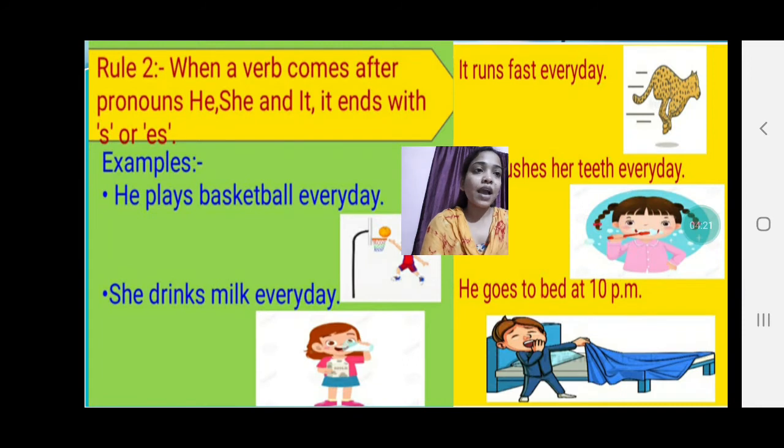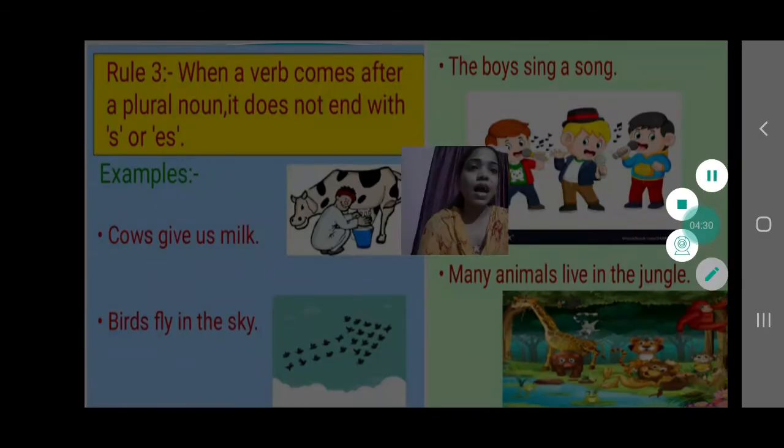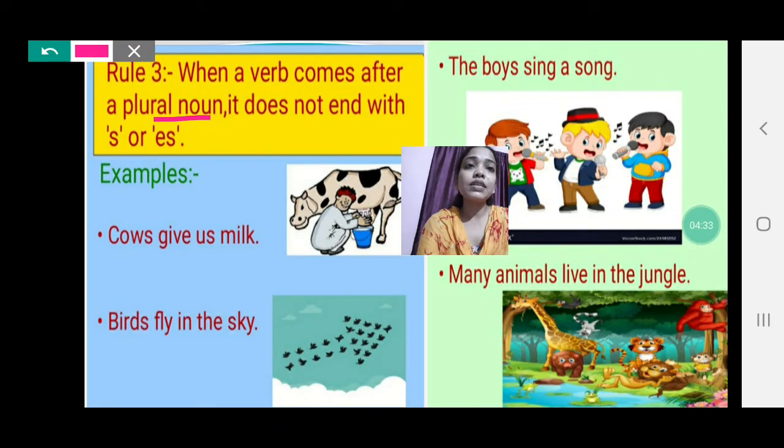So now we have to move to the next rule, rule number 3. Rule number 3 is when a verb comes after a plural noun, it doesn't end with s or es. That means when a verb comes after a plural noun, a noun that refers to more than one in number, in that case we are not going to add s or es to the main verb. There is no change in the main verb. Your main verb is as it is. For example, cows is a plural noun.